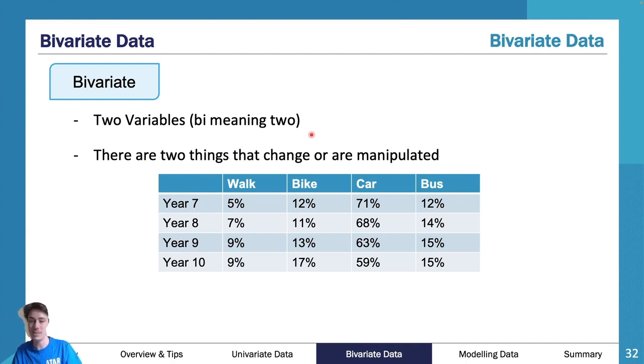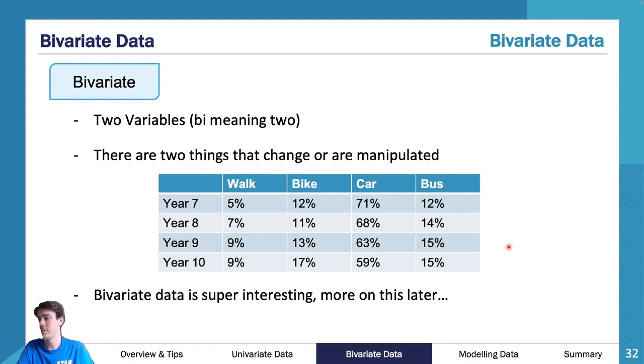here. So you've got a year level, so categorical ordinal, because it can be ordered, and you've got categorical nominal, which is your non-ordering way, because there's no way of ordering this piece of data here. So bivariate data is super interesting.